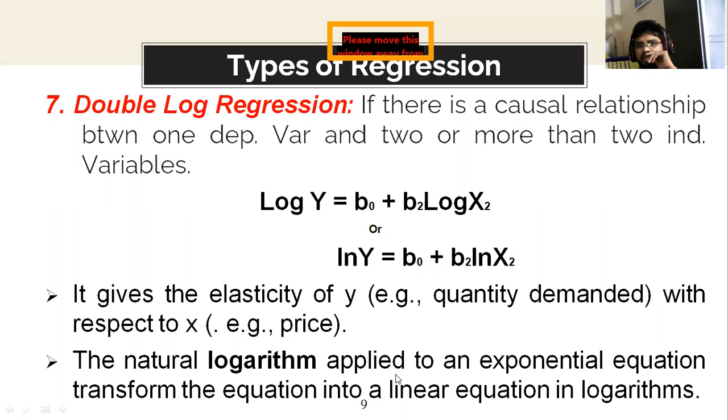And the natural logarithm applied to an exponential equation transforms the equation to a linear equation in logarithms. For example, when the natural logarithm is applied to exponential equations, where the power is more than 1, that is equal to 2 or 3, 4, 5, 6, when you have that kind of equation, you need to transform your data, or convert your data, into log form or natural logarithm form.